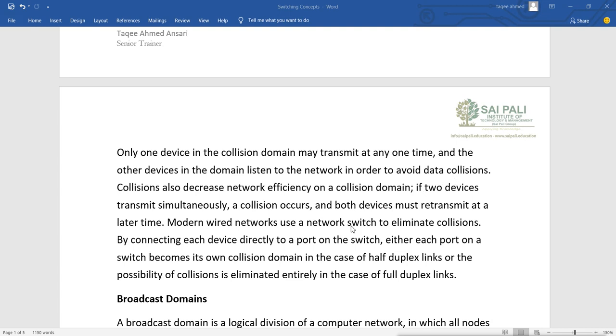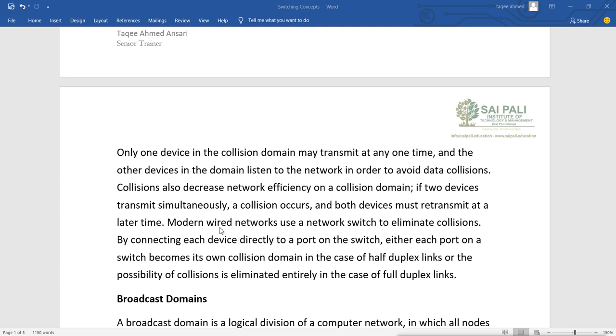So in this collision domain, what you have to make sure is that only one device will send and other devices will receive. All the other devices must be stopped so that they can avoid the collision. Collisions also decrease network efficiency on a collision domain. Because the collision happens, it reduces the efficiency of the network. And if two devices transmit simultaneously, a collision occurs and both devices must transmit at a later time.